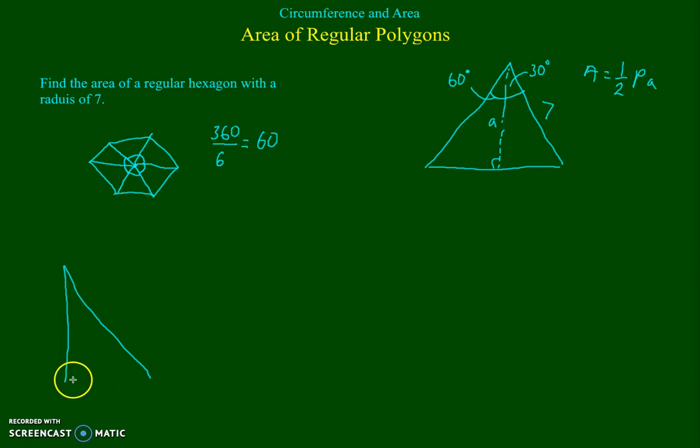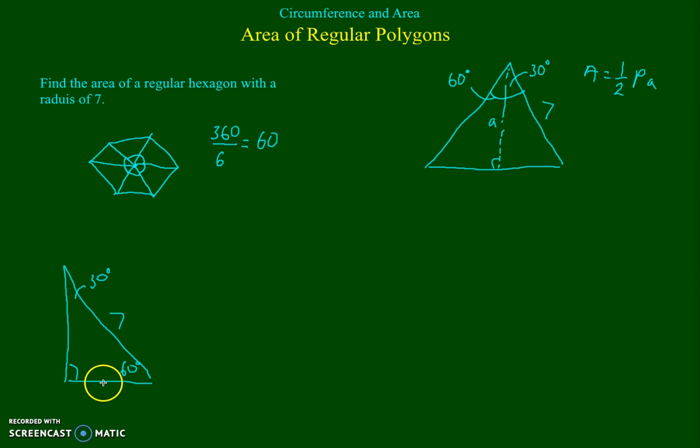And again, your pictures don't have to be perfect. So this is 30, this is 60, and we know that this is 7. So we have to find this side and this side. Well, we can use our 30, 60, 90 relationships. Let's assume for the sake of discussion you remember those.